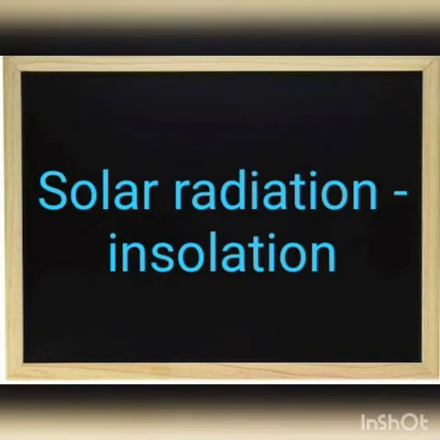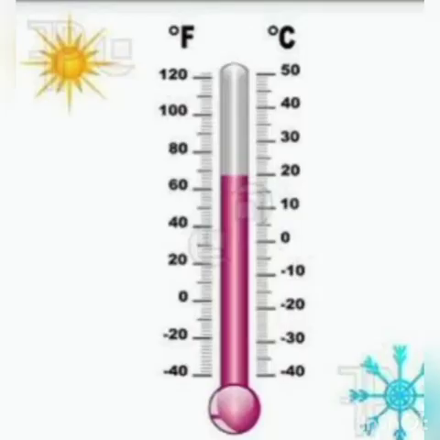Then we saw the temperature of the atmosphere. What is temperature? Yes, temperature is the degree of hotness and coolness of the air. Then we knew that another word for solar radiation is insolation. Then we saw about the measurement of temperature. We know that a thermometer is an instrument which is used to measure what? Measure temperature. Then we learnt about range of temperature. What is range of temperature? Yes, range of temperature is a term used to calculate the difference between the maximum and minimum temperature.